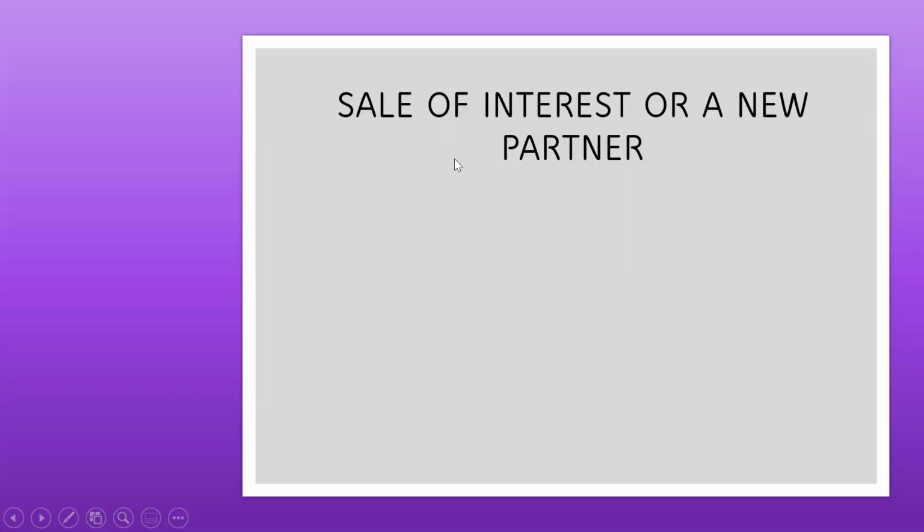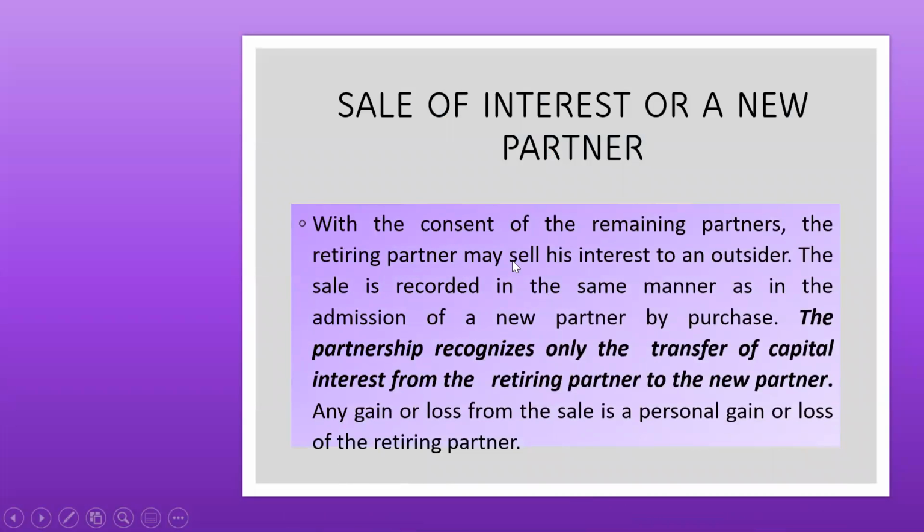So let's start with the sale of interest to a new partner. With the consent of the remaining partners, of course, we need this. Whatever the change in the structure, there should be the consent of all partners. So the retiring partner may sell his interest to an outsider.